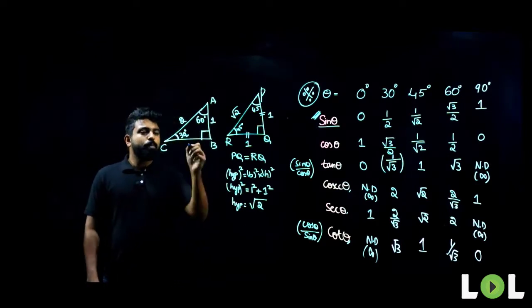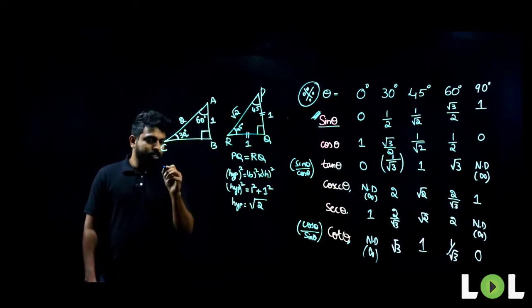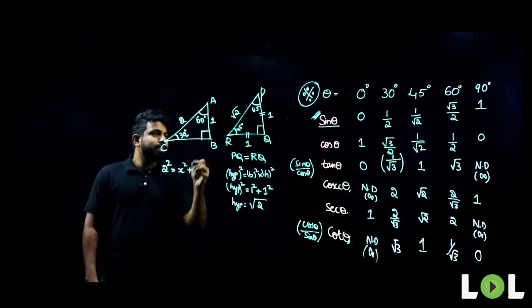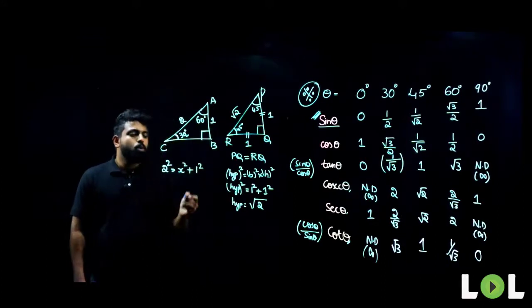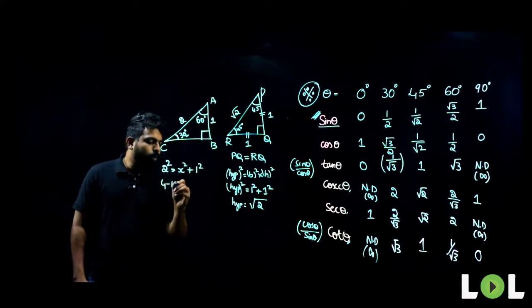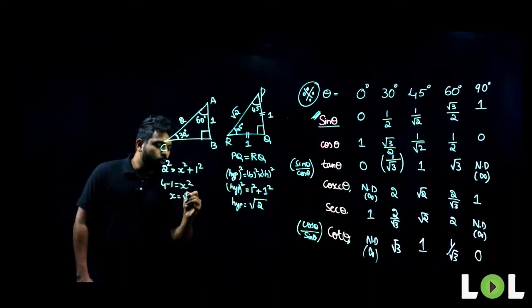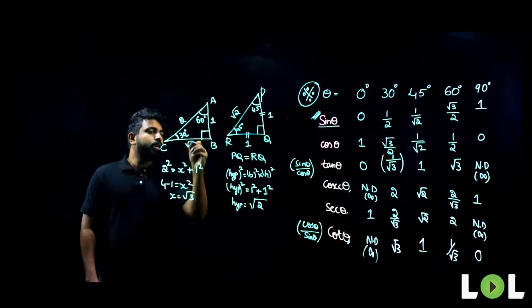Now, what will be the value of BC here? Same Pythagoras theorem: if you apply it, you get 2 square is equal to base square, which we don't know, I'll take it as x square, plus height 1 square. What will be the value of x square? 4 minus 1. What will be the value of x? x will be root 3. So, this value will be root 3.